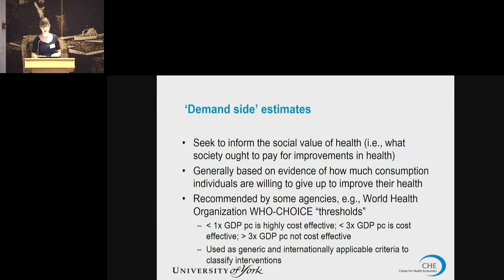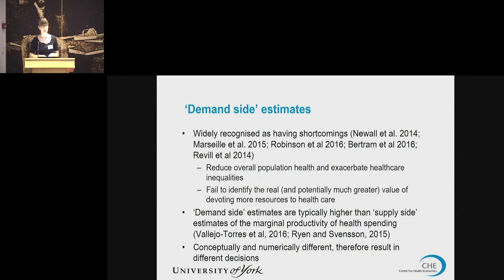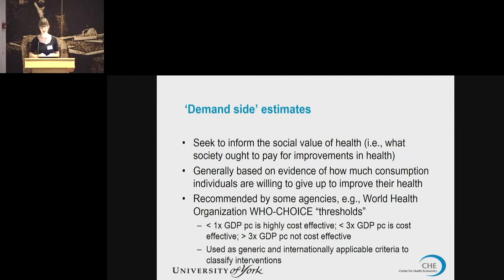So demand-side estimates are those which seek to inform the social value of health. In other words, what should society pay for improvements in health? And these are generally based on evidence of how much consumption individuals are willing to give up to improve their health. These have been recommended by some agencies. I think it was the Commission on Macroeconomics and Health by the WHO in 2001 that first recommended thresholds based on GDP per capita.